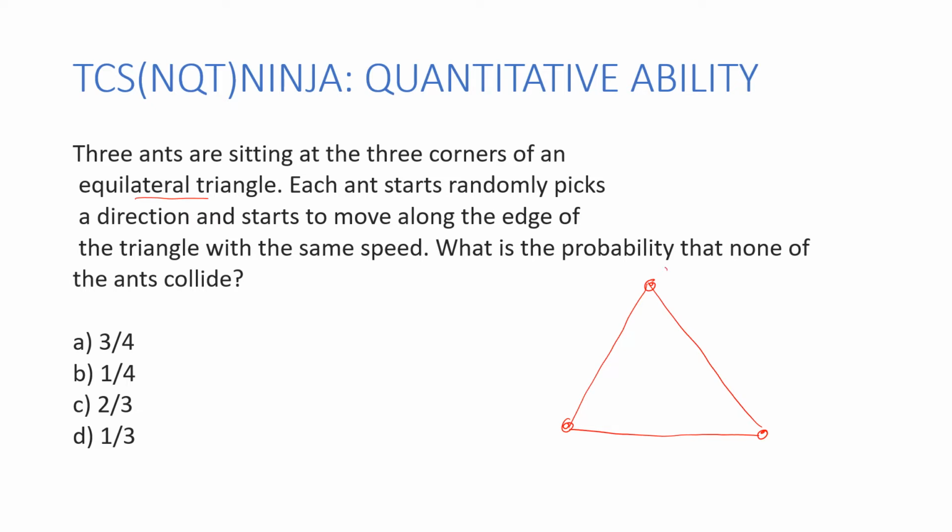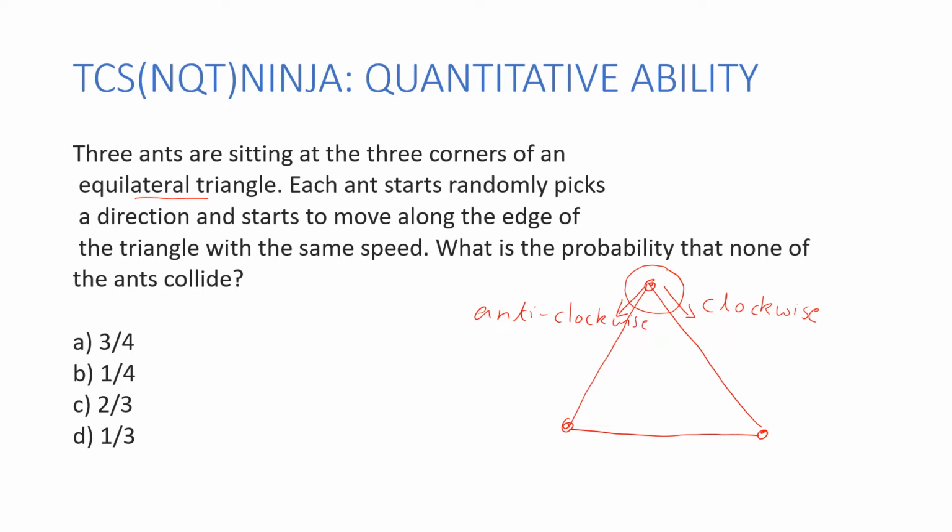Now, if I focus on this ant, this ant can move along the edge of the triangle in this direction, or she could have picked this direction. For reference, I like to call this direction for this ant the clockwise direction. And thereby, if the ant goes in this direction, I'm calling it anti-clockwise direction.